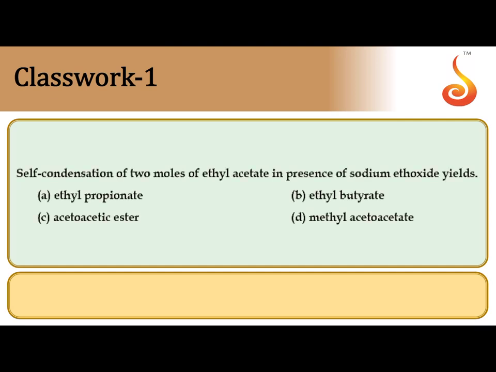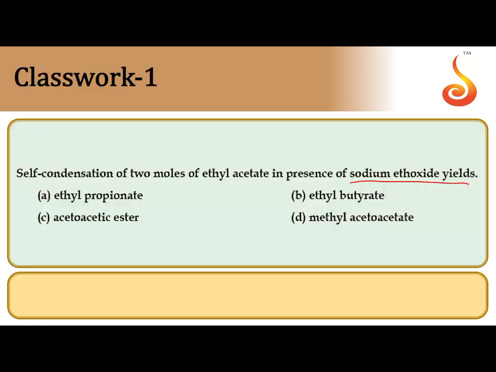Next, self-condensation of 2 moles of ethyl acetate in the presence of sodium ethoxide. This is Claisen ester condensation. 2 moles of ethyl acetate. This is ethyl acetate. 2 moles we have to take, of course.